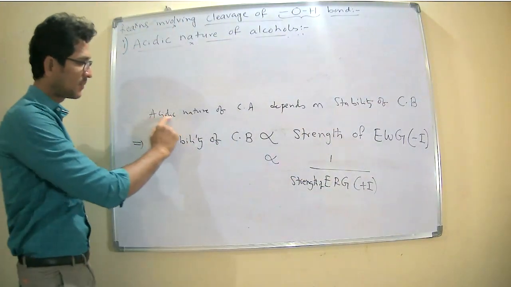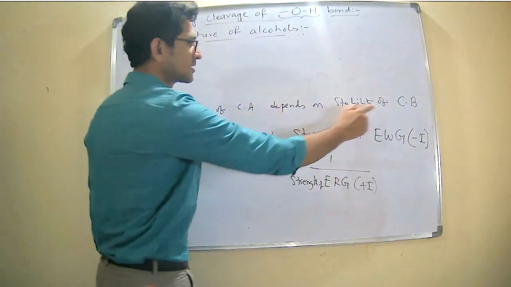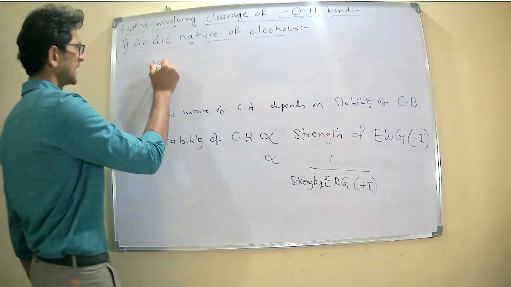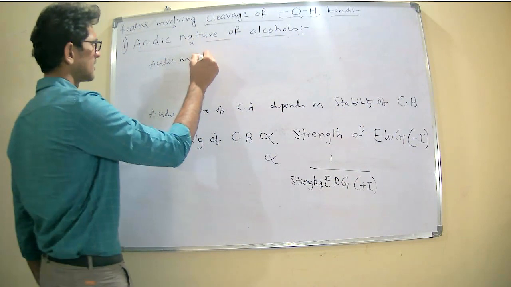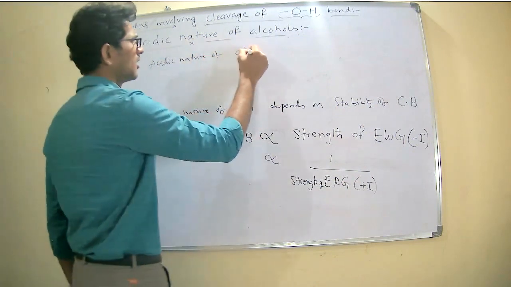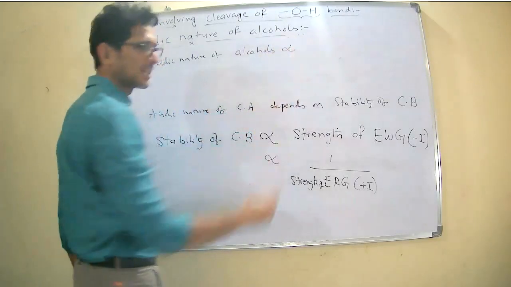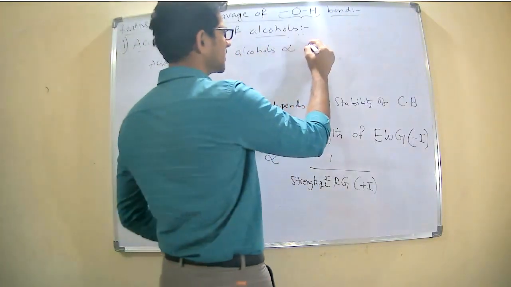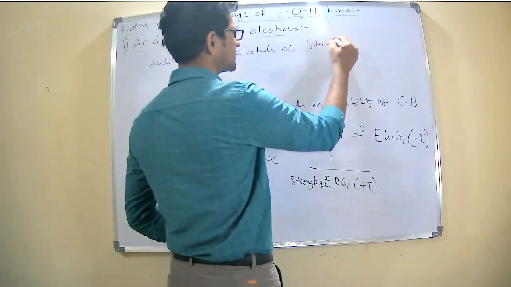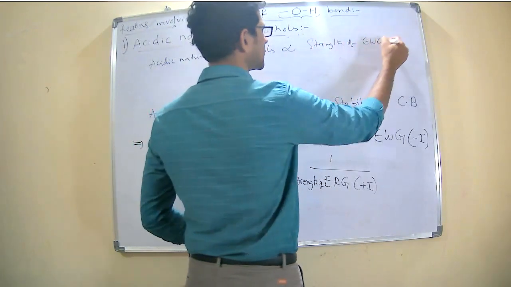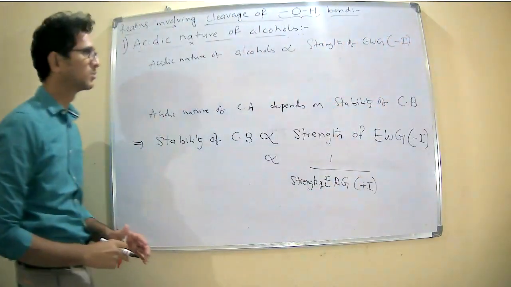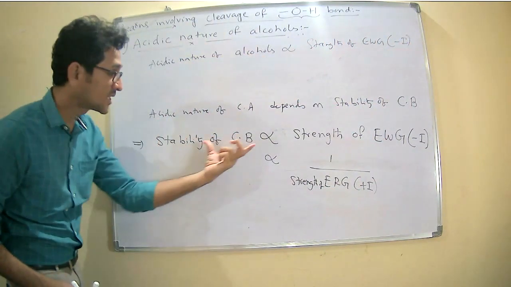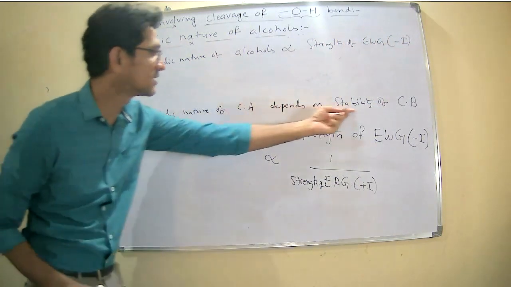Acidic nature of the conjugate acid depends on the stability of the conjugate base. Now from this statement, the acidic nature of alcohols is directly proportional to the strength of the electron withdrawing group, because the acidic nature of alcohols depends on the stability of the conjugate base.